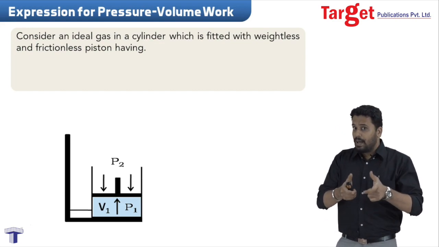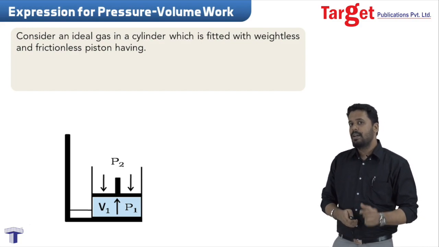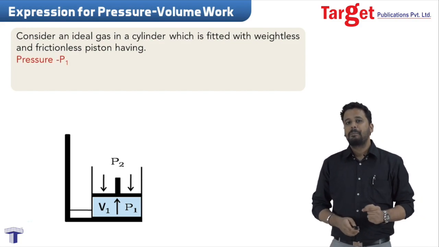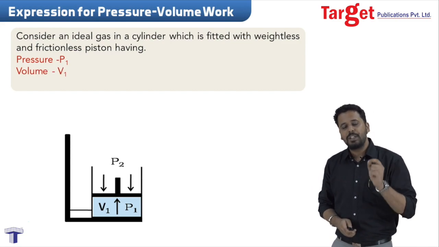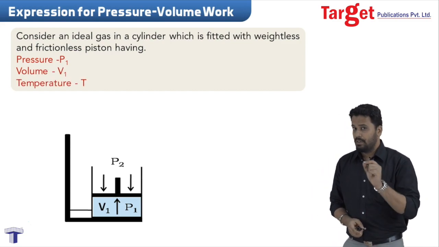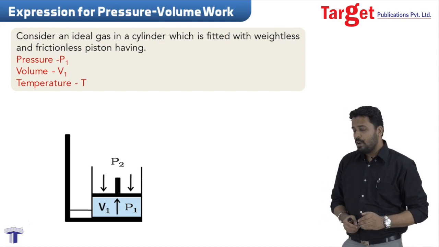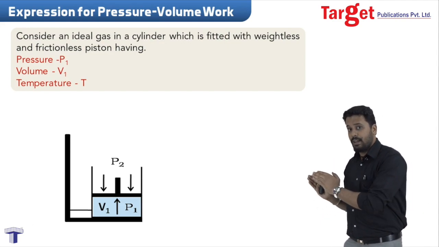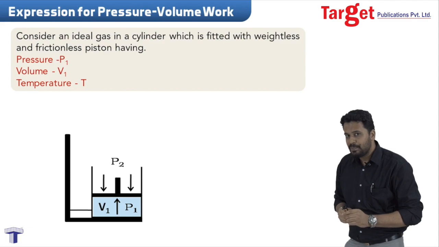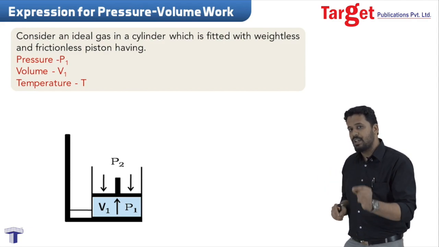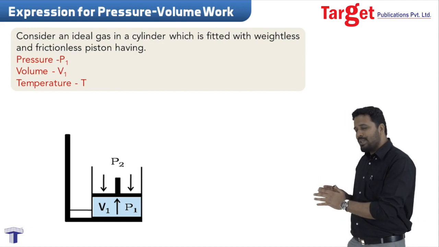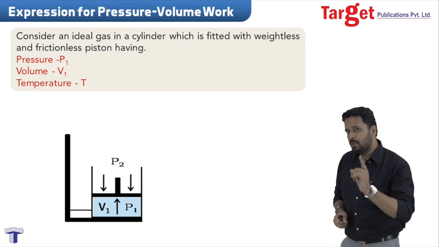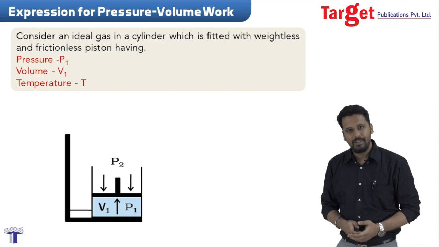This gas, the ideal gas inside the cylinder, is at a pressure P1, it has a volume of V1 and it is at temperature T. And remember one thing students, when the gas expands, and eventually it will expand, its pressure and volume will change, but its temperature will be kept constant. So we are dealing with an isothermal process here where the temperature is kept constant.